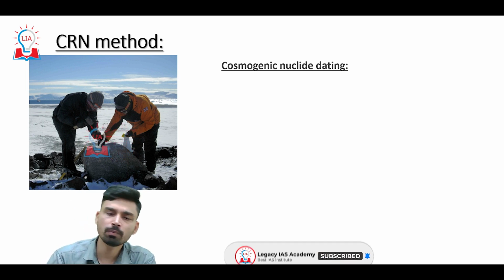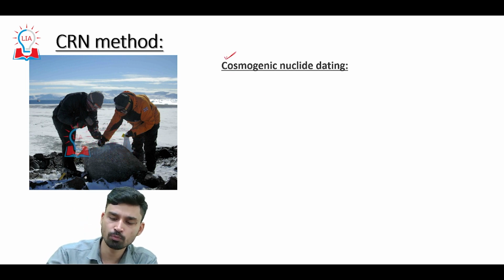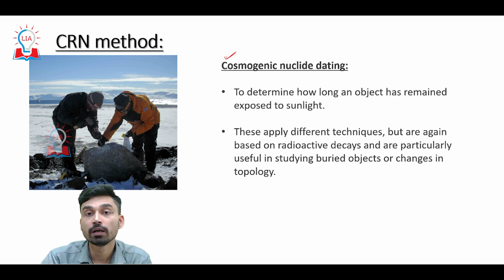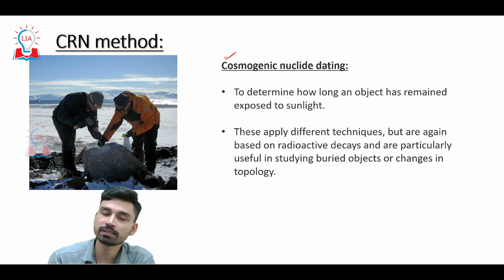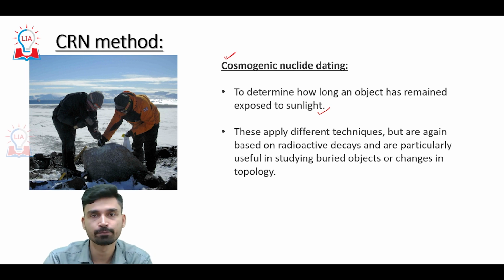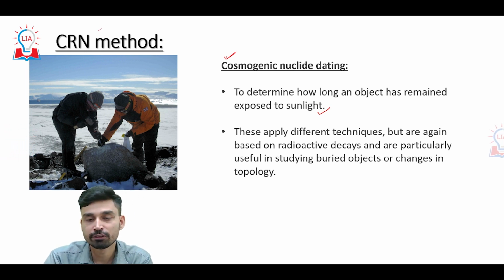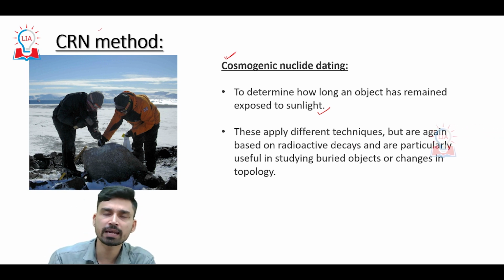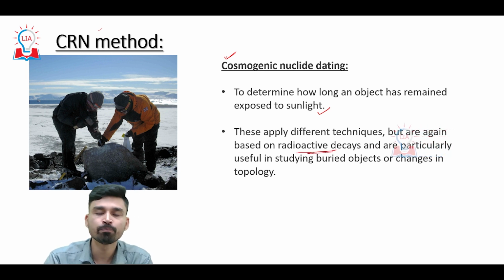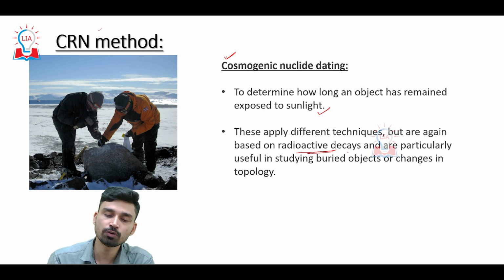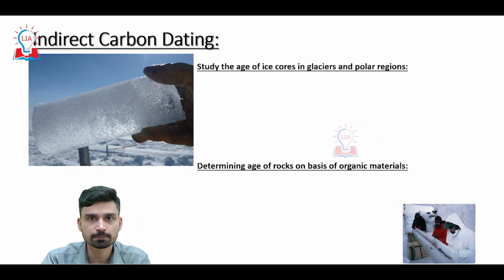On the other hand, there is another, more precise method which is used mainly to determine how long an object has remained exposed to sunlight. This is determined by a method called the CRN method, which stands for cosmogenic nuclide dating method. It is based on radioactive decay again, and is particularly interesting and useful when studying buried objects or changes in their topology.